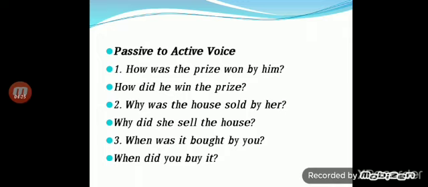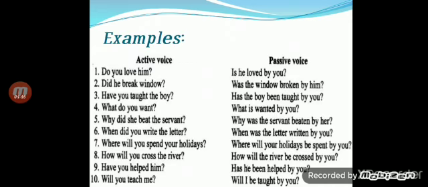Why was the house sold by her? Again, past tense is used. So why did she sell the house? When was it bought by you? When did you buy it? So this is the way to change the questions from passive into active voice. These are some examples I have given for your reference, so please do refer.